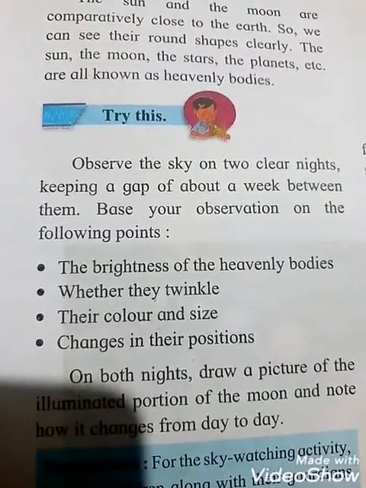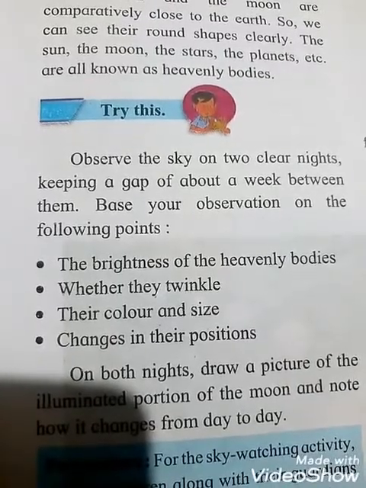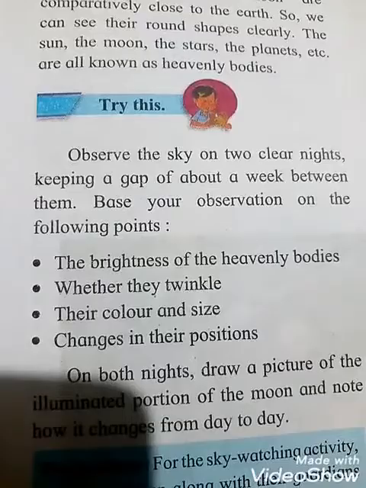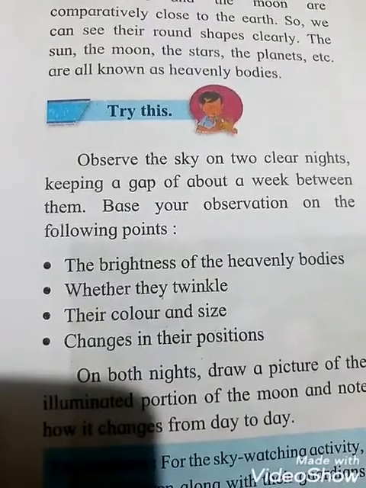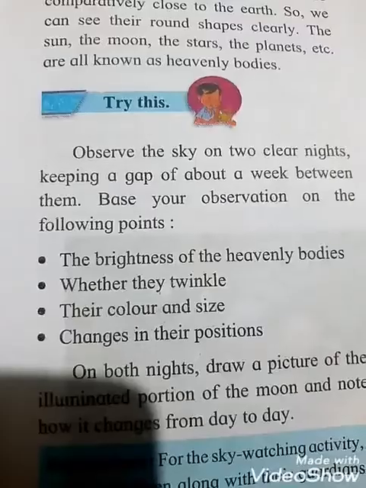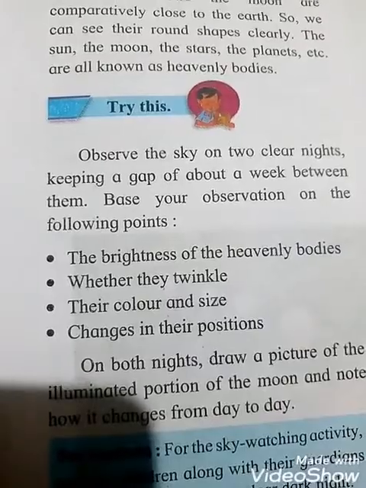First is the brightness of the heavenly bodies. Next point is whether they are twinkling. That means whatever stars we can see, whether they are twinkling or not, you can observe that. The third point is their color and size. And the fourth is changes in their position, that you have to observe.